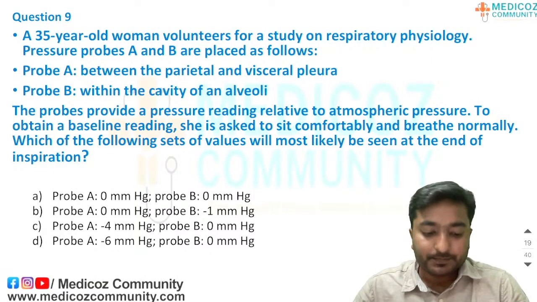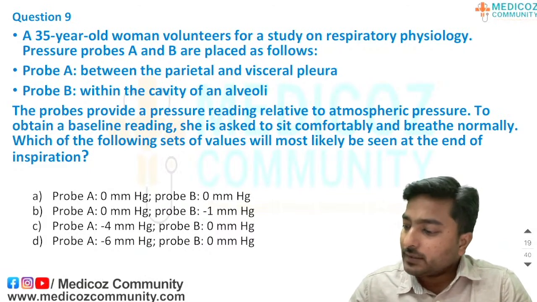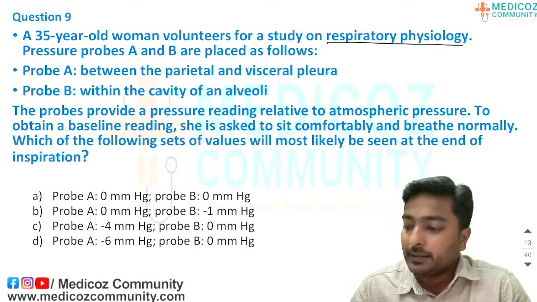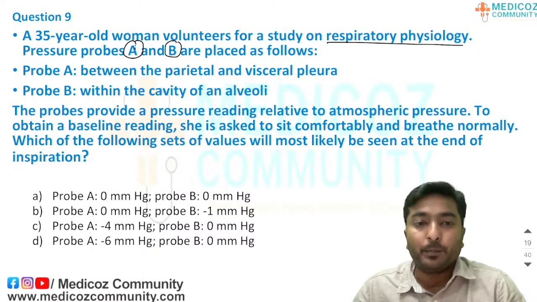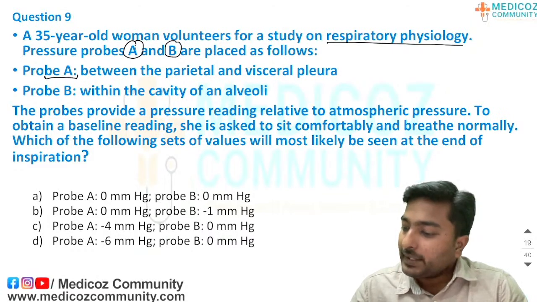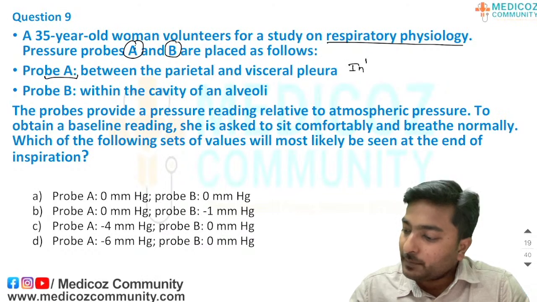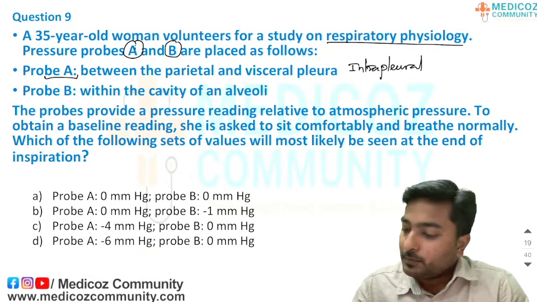Question number 9. A 35-year-old woman volunteers for a study on respiratory physiology. They are placing two probes, probe A and probe B. Probe A is placed between the parietal pleura and visceral pleura. What pressure are they measuring? Intrapleural pressure. Probe B is within the cavity of the alveoli.